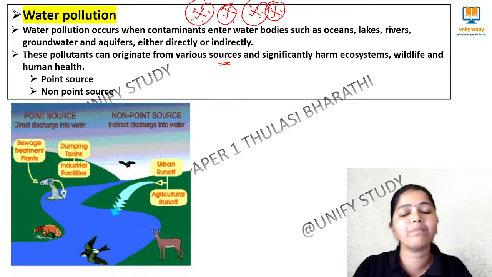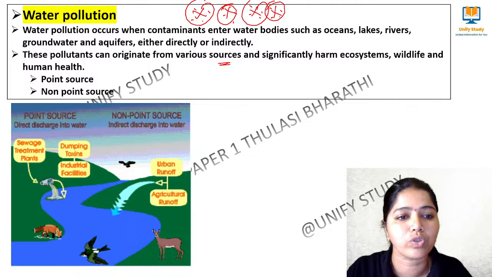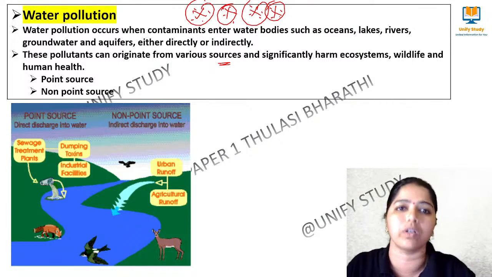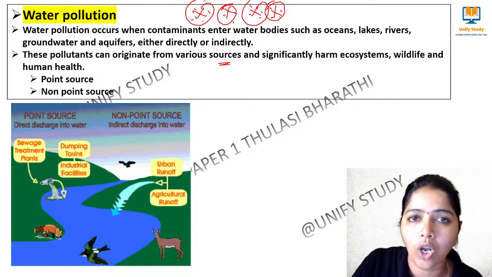So how are they being polluted? The point source and the non-point source. What is meant by point source? There is a direct discharge into the water. Okay, directly into the water body when the discharge is being done, then it's called point source.